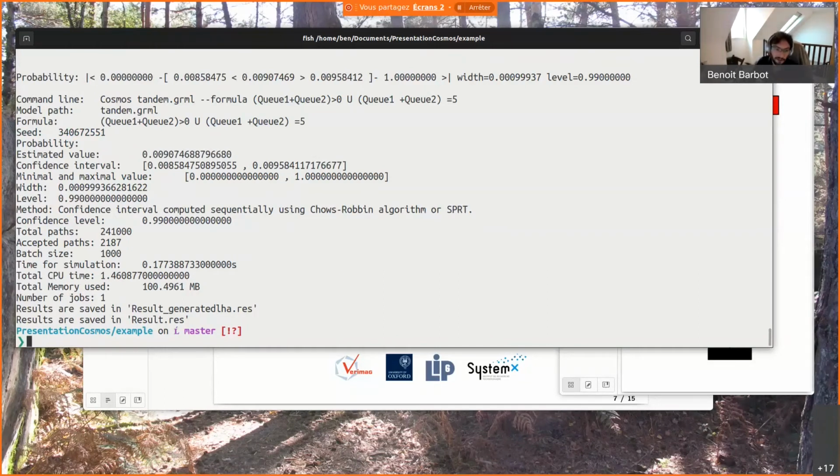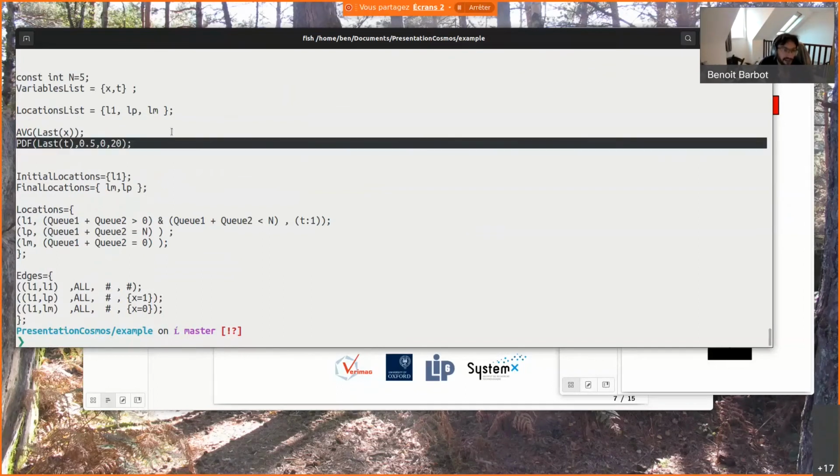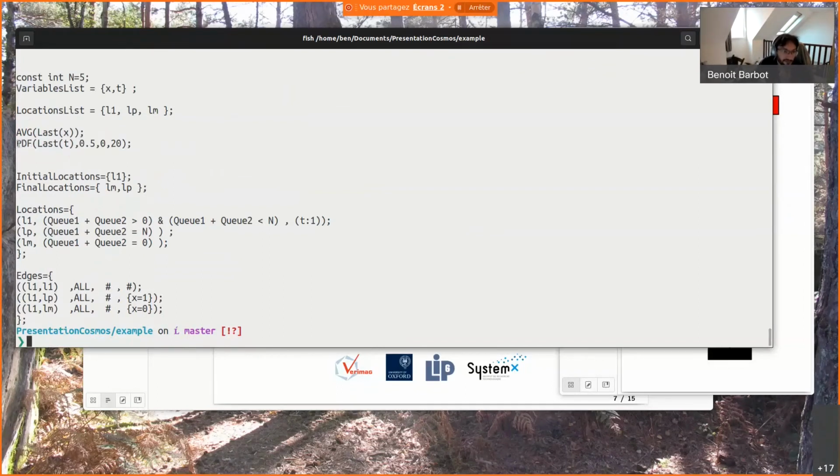Okay, so for now it was just model checking, we're just computing a value. If we want something more interesting, we can ask the tool to compute the PDF, the distribution of time to reach the final state. To do that, we can use an instruction to the tool to compute this PDF.